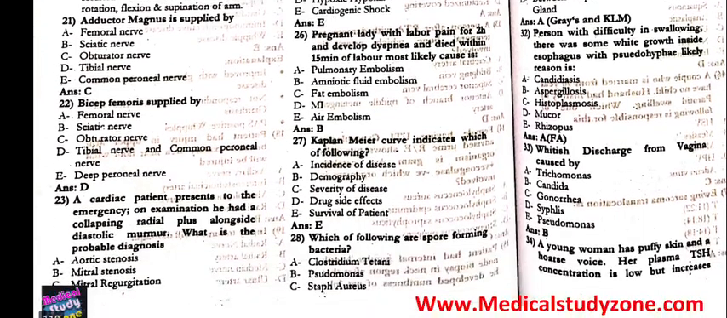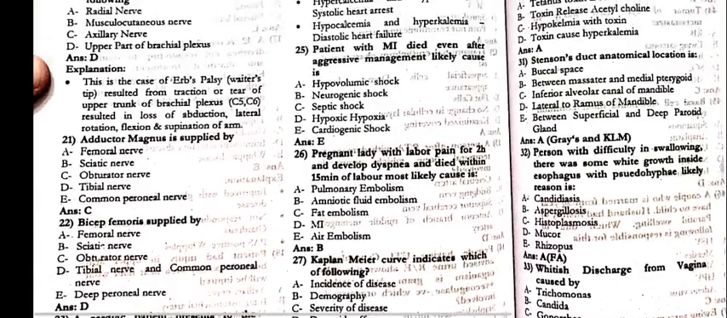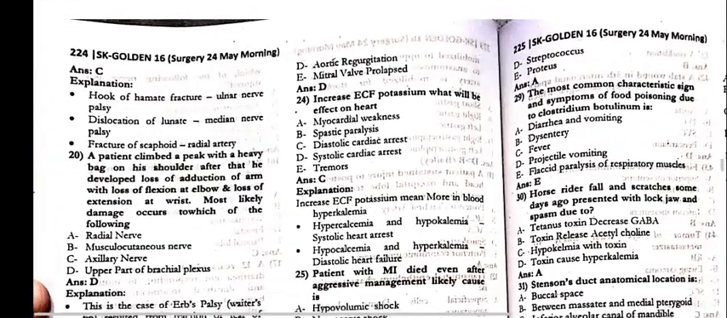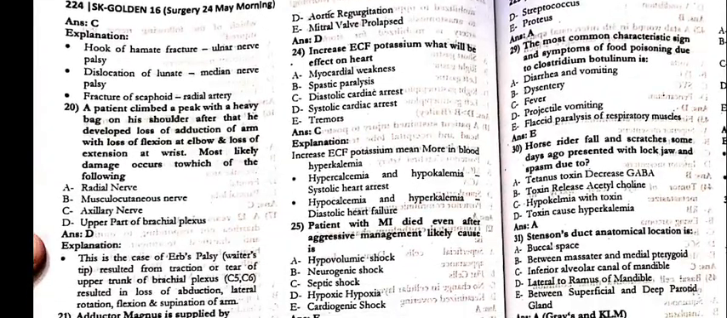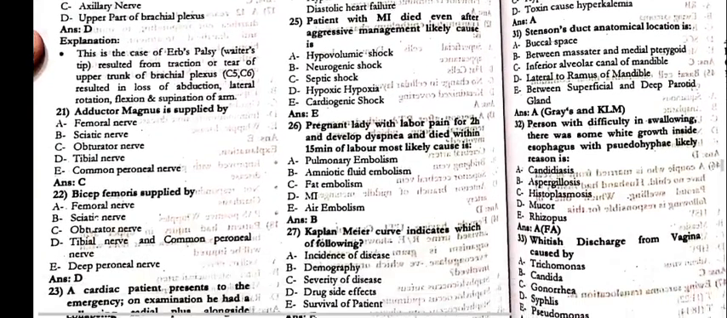22: The biceps femoris is supplied by the tibial nerve and the common peroneal nerve. 23: A cardiac patient presents to the emergency. On examination he has a collapsing radial pulse alongside a diastolic murmur. Which is the probable diagnosis? That is aortic regurgitation. 24: Increased ECF potassium. What will be the effect on the heart? That is diastolic cardiac arrest. 25: A patient with MI died even after aggressive management. Likely cause is cardiogenic shock.